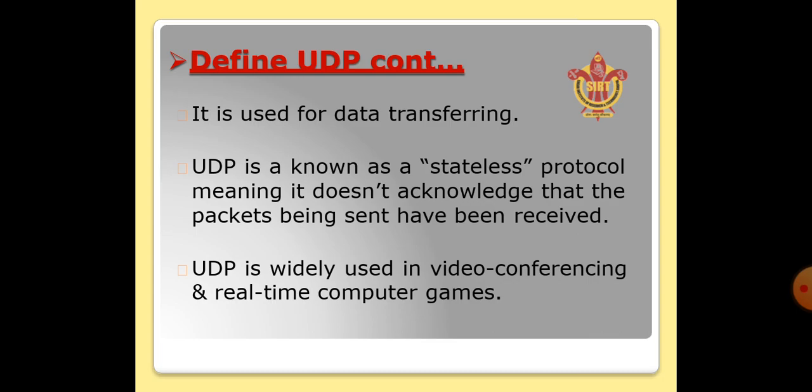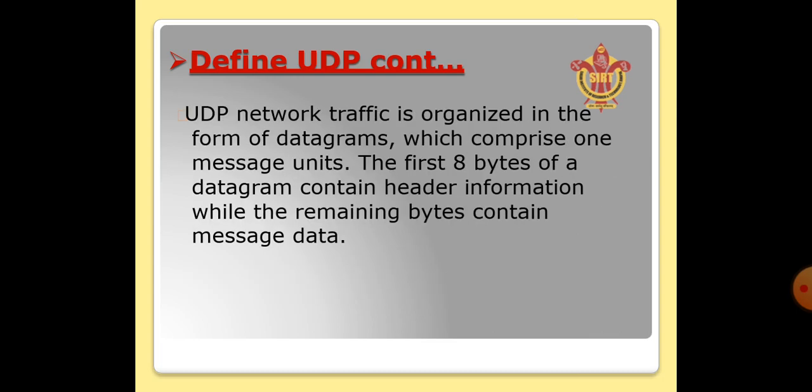It is used for data transferring, and UDP is known as a stateless protocol, which means it doesn't acknowledge that the packets being sent have been received. It is widely used in video conferencing and real-time games. UDP network traffic is organized in the form of datagrams, which comprise one message unit.